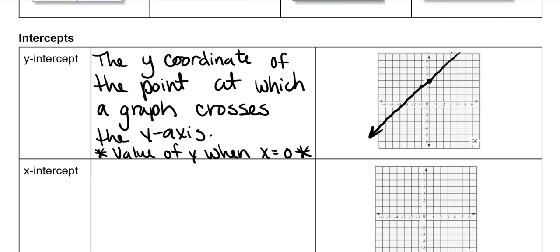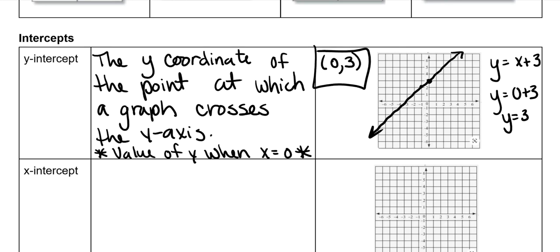All right. So this is y equals x plus 3. So our y-intercept would be at 0, 3, because our x is 0, and if we were to plug 0 in for our x, y would be 3 for our y-intercept, and that's the way that works.